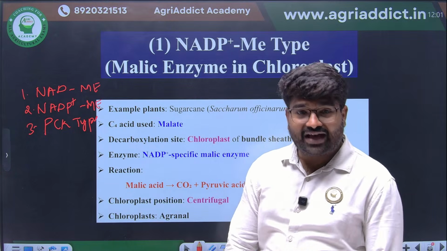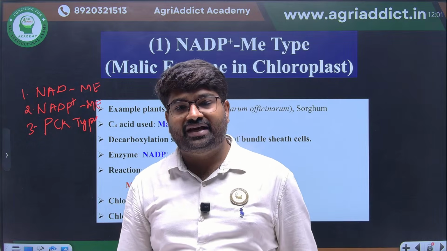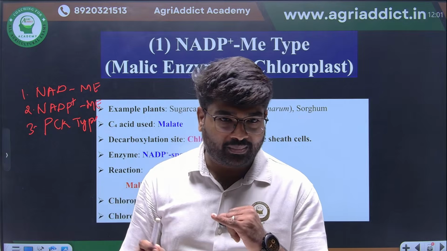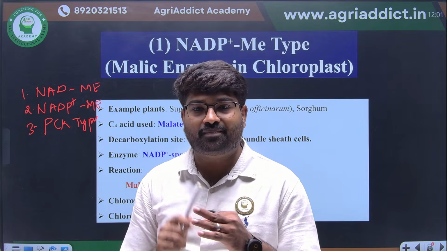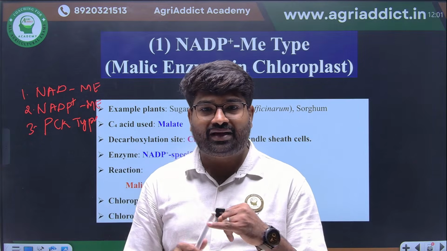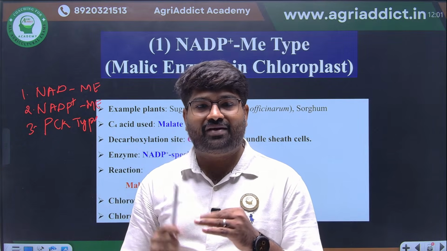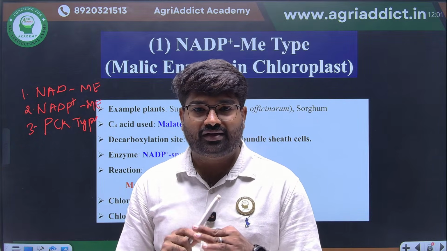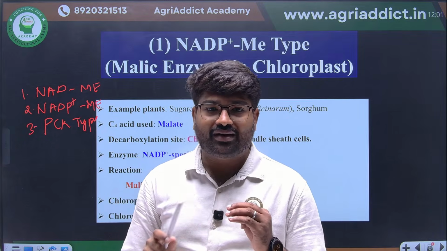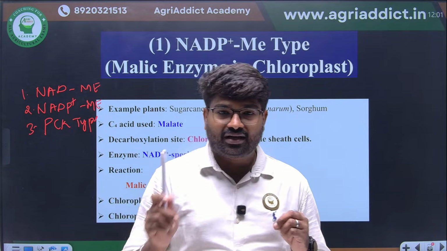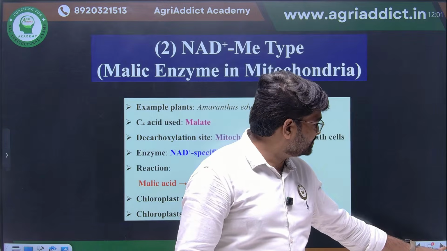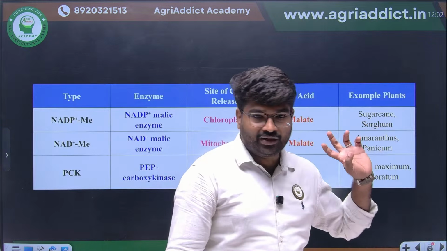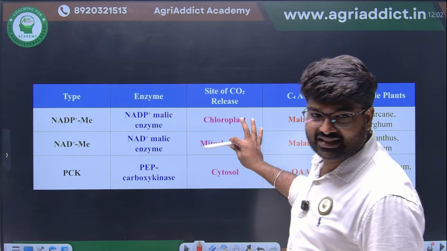In these three variants, for the questions they will ask, you have to remember the example: for NADP malic enzyme, NAD malic enzyme, and PCK type. Where the carboxylation will happen, where the decarboxylation will happen. The remaining energy stoichiometry, everything will be the same. The key difference is where the decarboxylation will happen. I have simplified and given it in this table. You just read this table, that is highly sufficient.